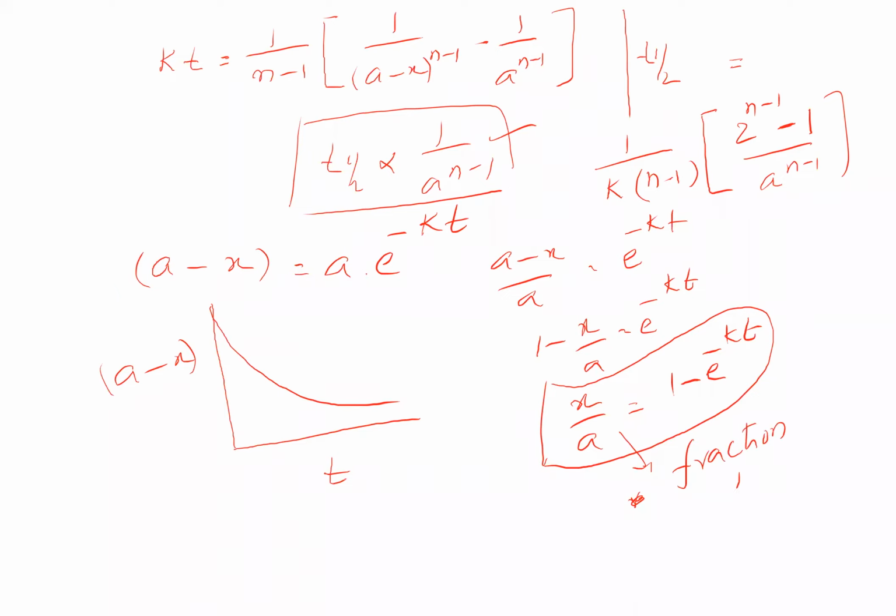Fraction reacted is x by a because x is the amount reacting and a is the initial amount. So amount reacting by initial amount is nothing but the fraction. How much is reacted is x by a, which is 1 minus e to the power of minus kt. And a minus x is equal to a into e to the power of minus kt. So these two are again important relations in first order kinetics. With this, we have learned the rate equations for first order, zero order, and second order.